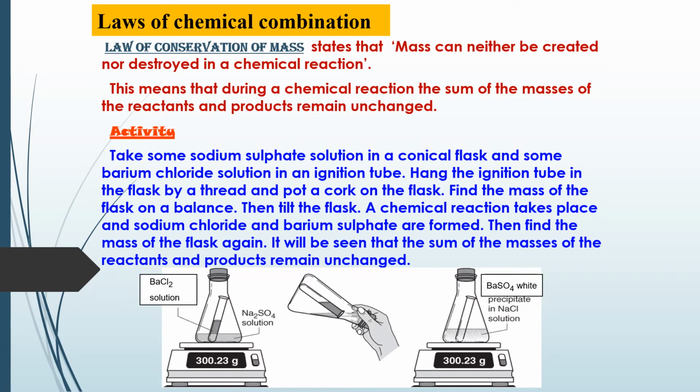There are two laws of chemical combination. They are the law of conservation of mass and the law of constant proportion. Let us look into these two laws for today's session. The law of conservation of mass states that mass can neither be created nor destroyed in a chemical reaction. This can be very easily experimentally proved.